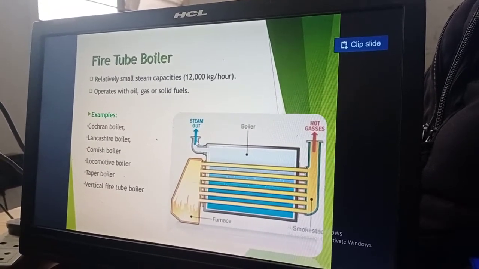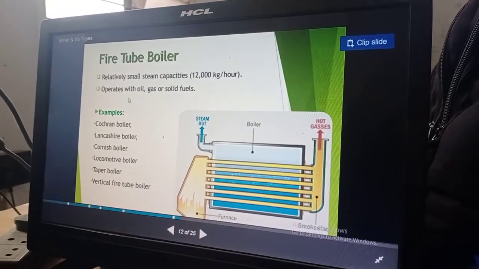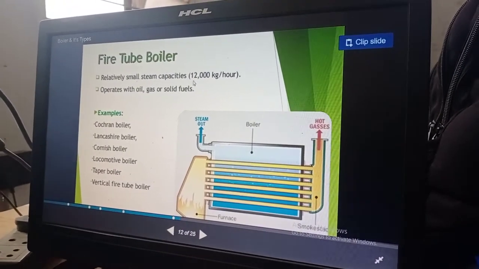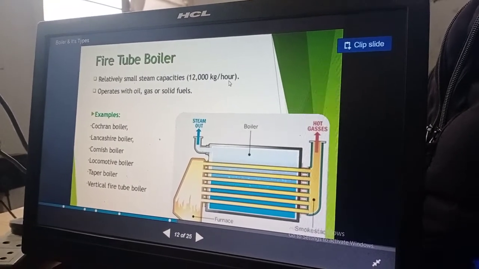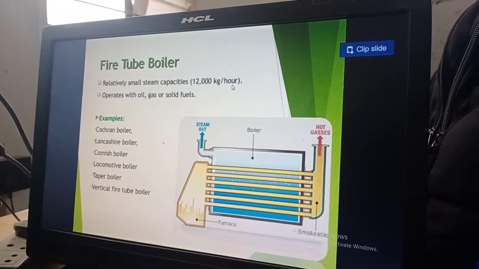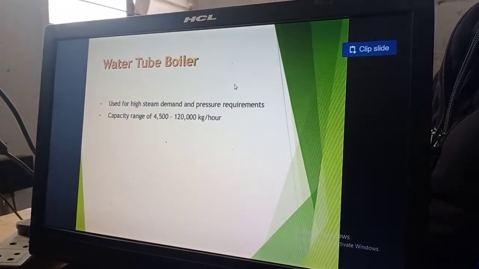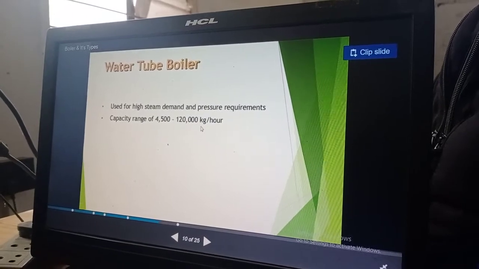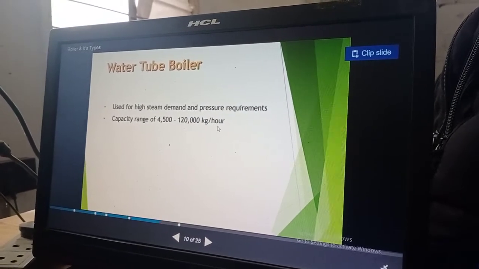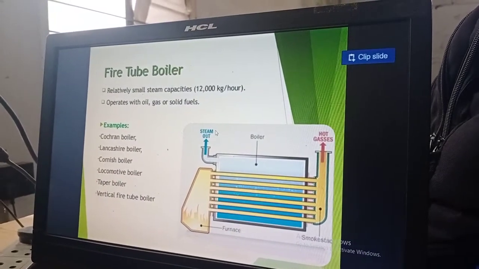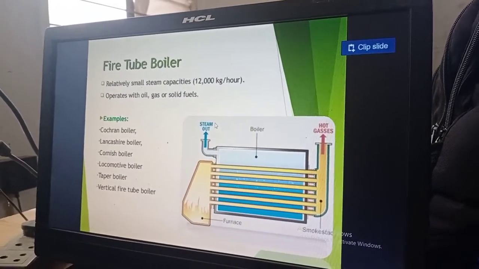Now, what is the capacity of the fire tube boiler? Look over here: the capacity of the fire tube boiler is 12,000 kg per hour. And the water tube boiler, you can see, goes up to 1,20,000 kg per hour. So you can see the variation. For small scale requirements, we use the fire tube boiler.